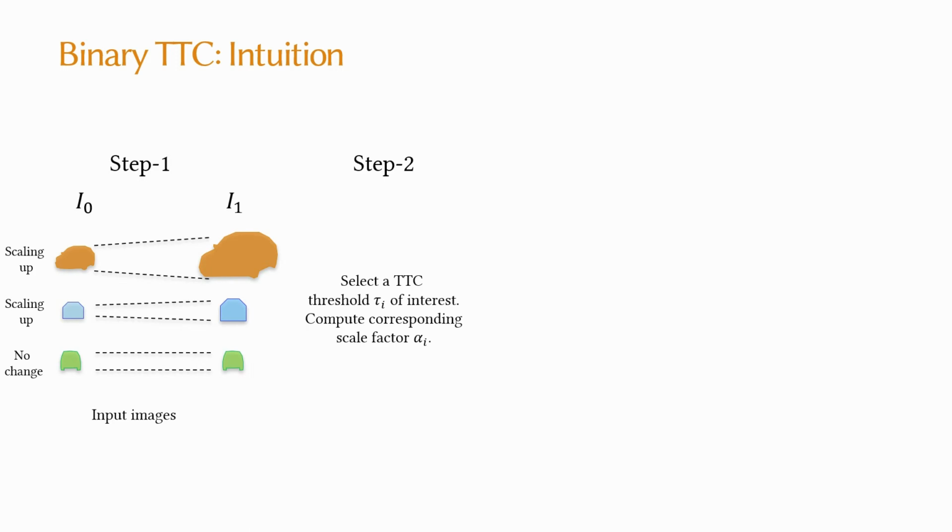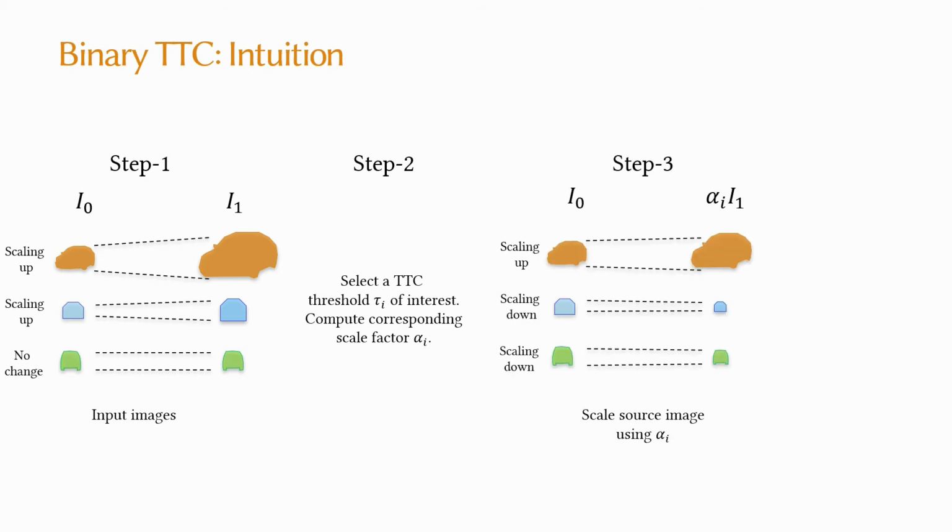Then we select a specific TTC threshold tau I and compute the corresponding scaling factor alpha I. We use this scaling factor alpha I to scale the source image. After this scaling, we notice that the orange car is still scaling up, indicating that it will hit us before the specified TTC value tau I.